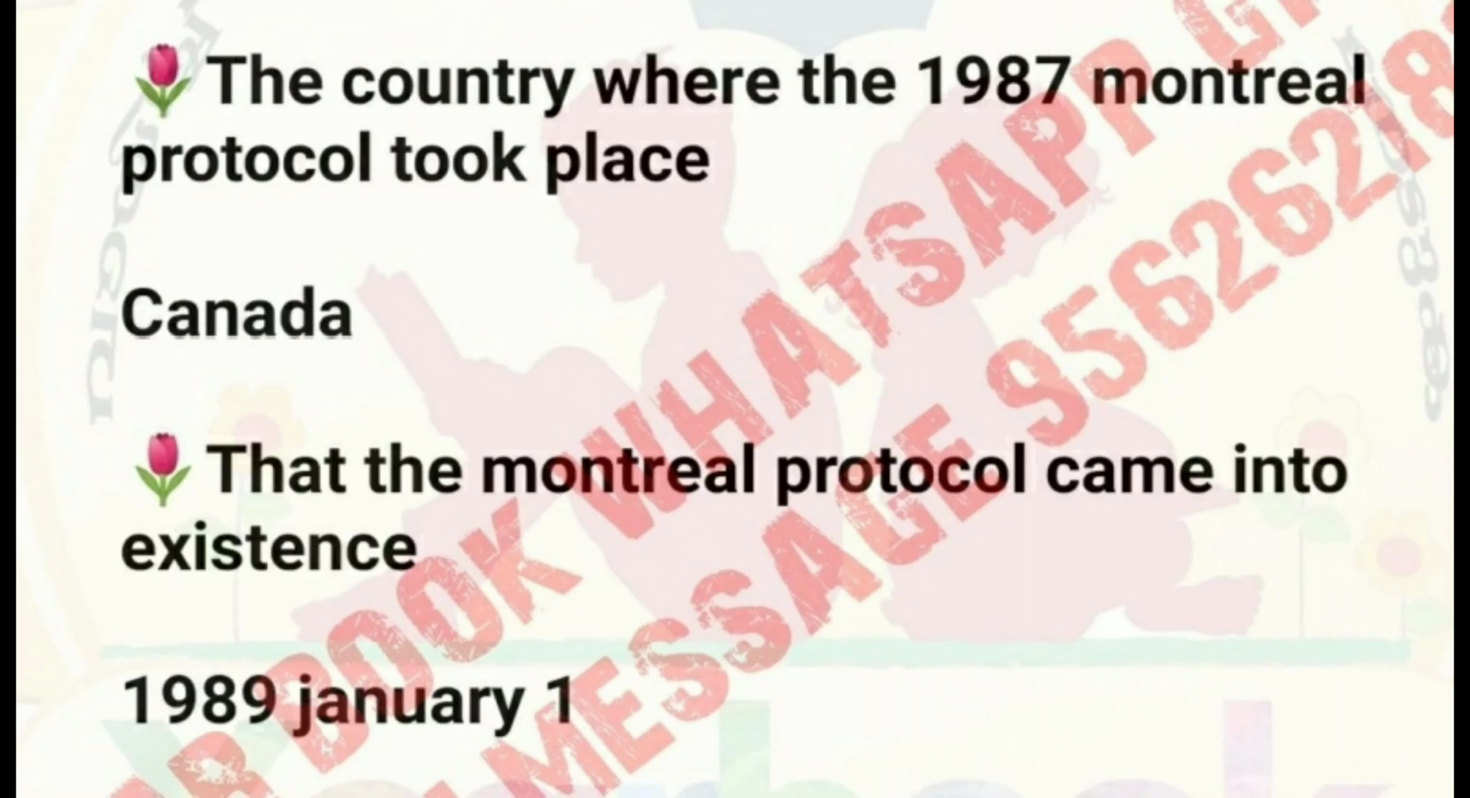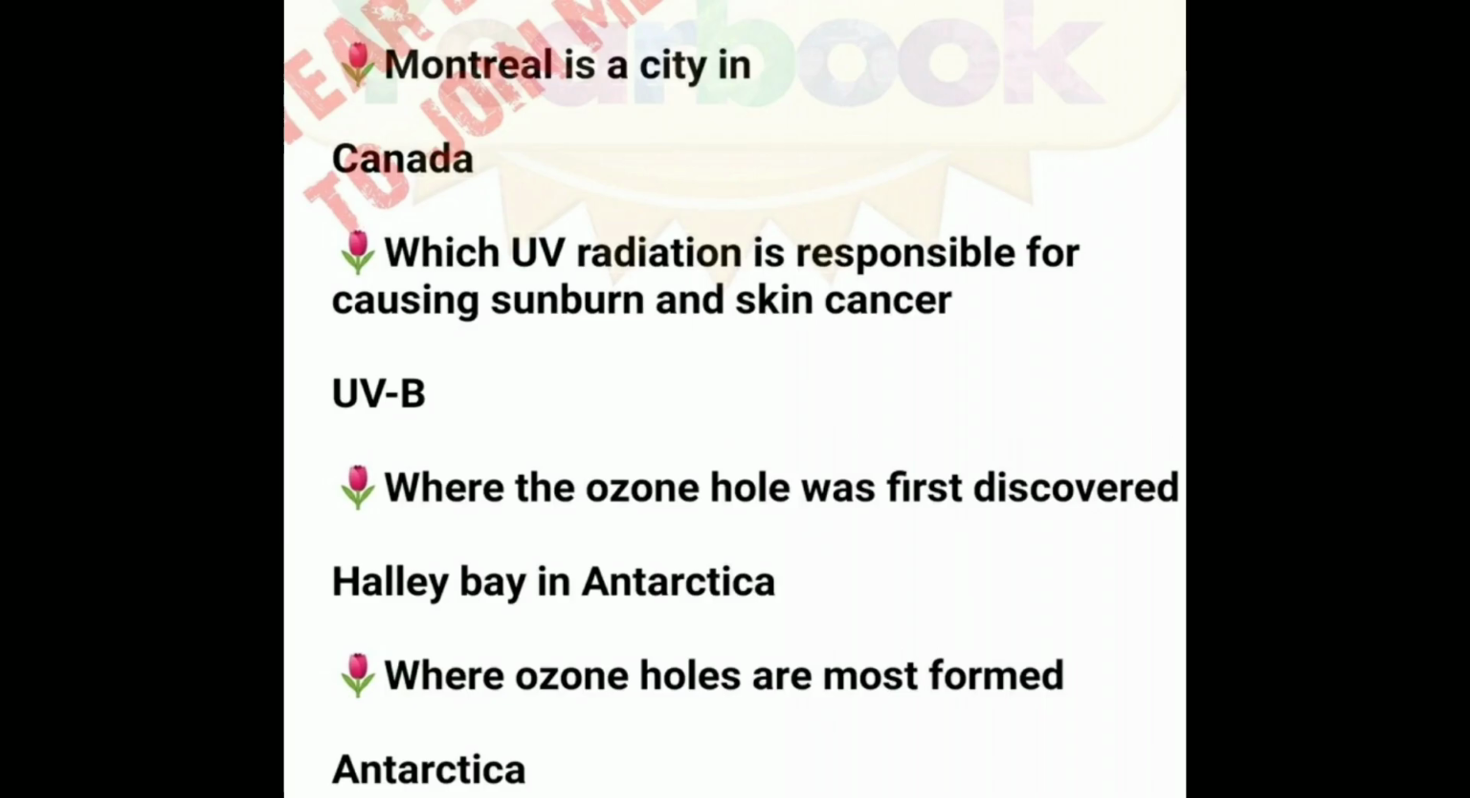The country where the 1987 Montreal Protocol took place: Canada. The Montreal Protocol came into existence on 1989, January 1. Montreal is a city in Canada. Which UV radiation is responsible for causing sunburn and skin cancer? UVB. Where was the ozone hole first discovered? Halley Bay in Antarctica. Where are ozone holes most formed? Antarctica.